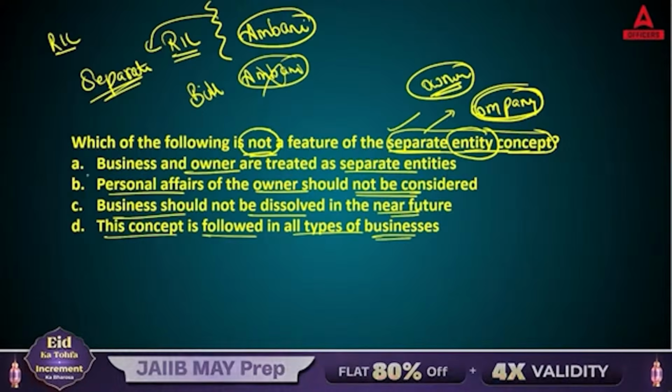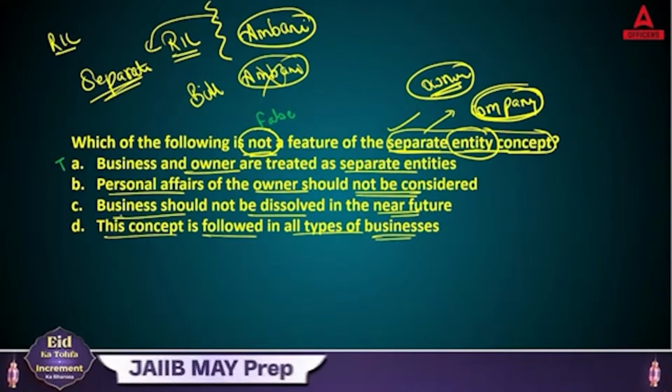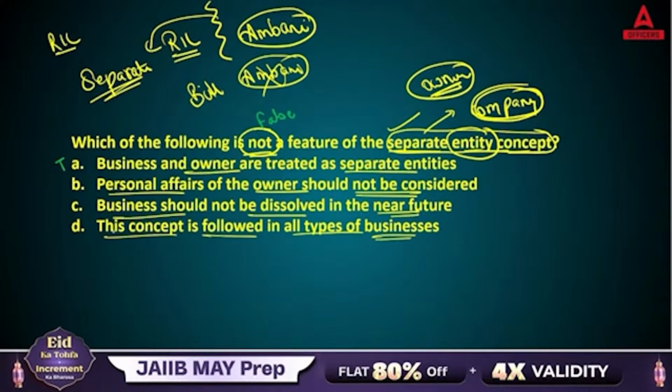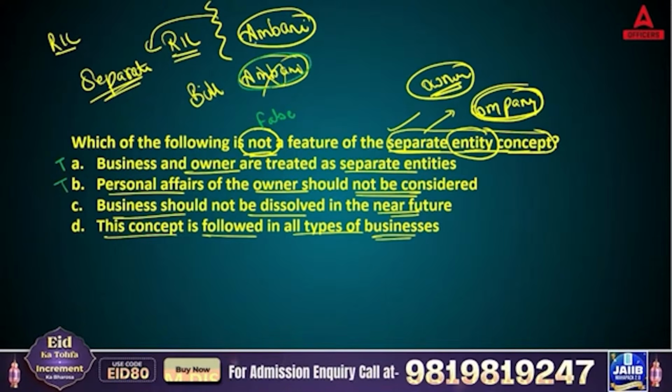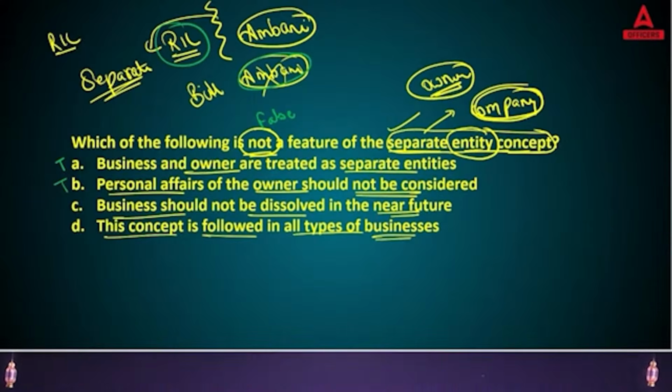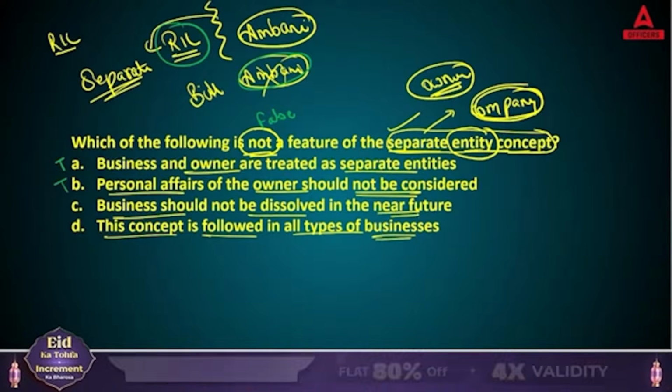So, business and owners are treated as separate entities. This is true. We want the false statement, right? Personal affairs of the owner should not be considered. Of course, this is true. Whatever the Ambanis are doing, their personal expenditure, you will not see in your Reliance balance sheet or books because of this concept. Then, business should not be dissolved in the near future. Okay, or this concept is followed in all types of businesses. This is true.